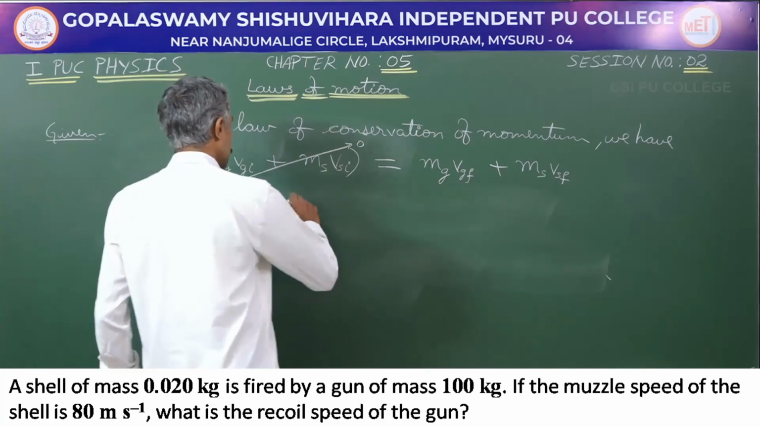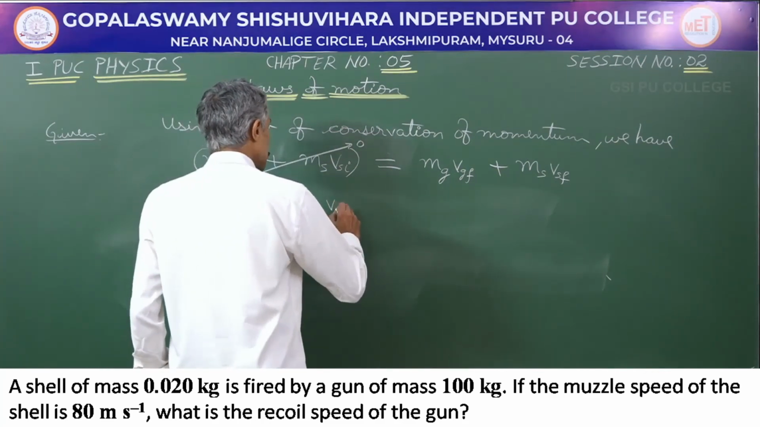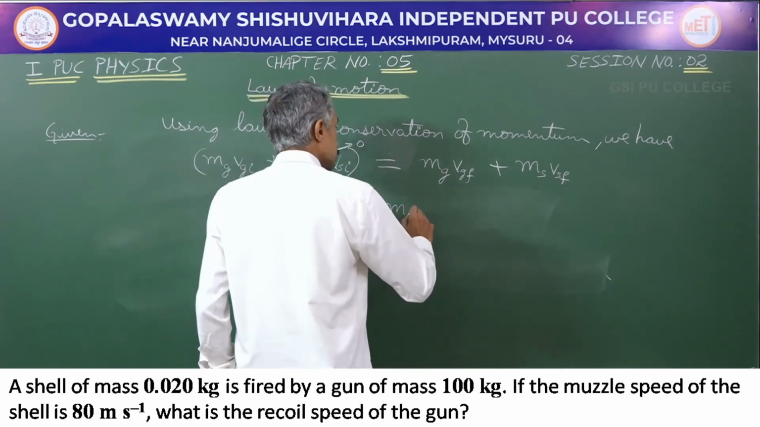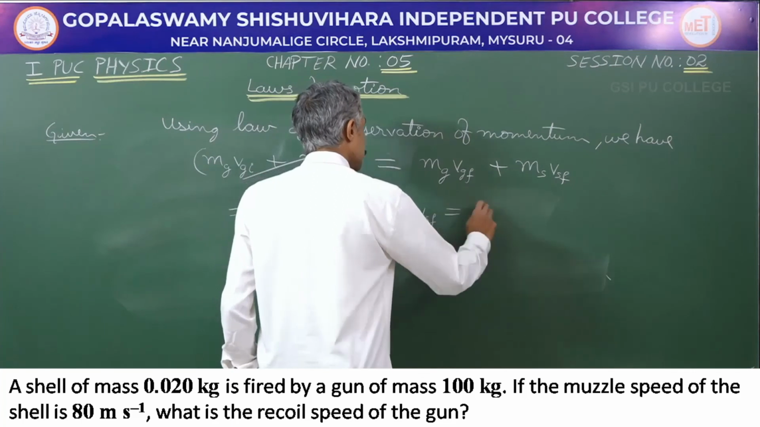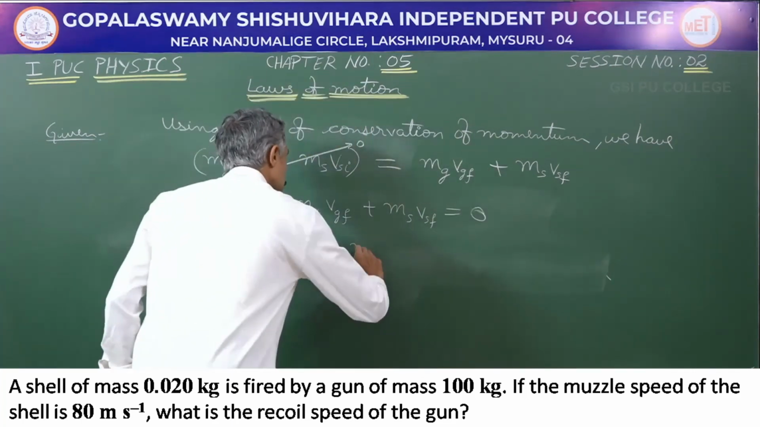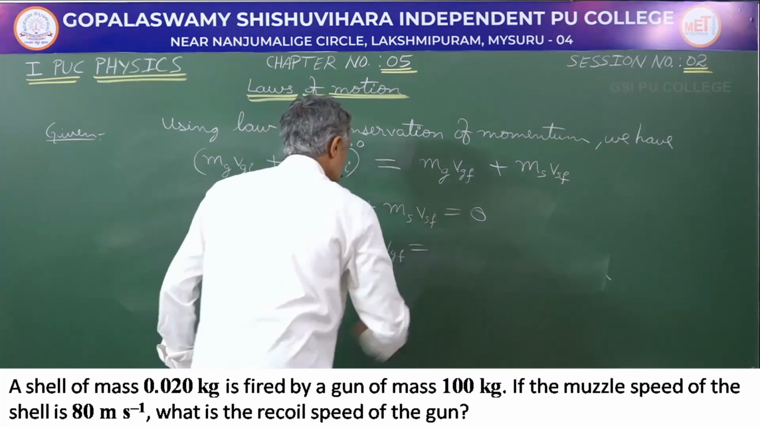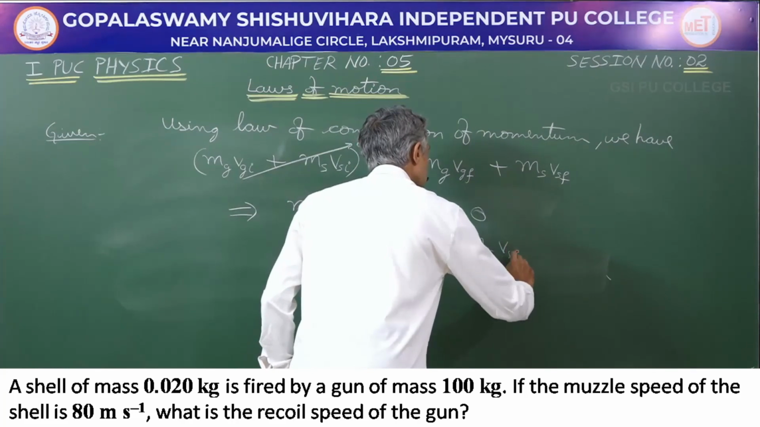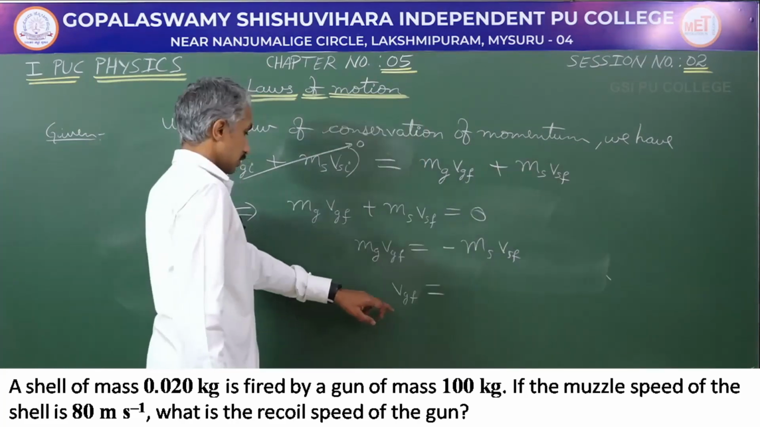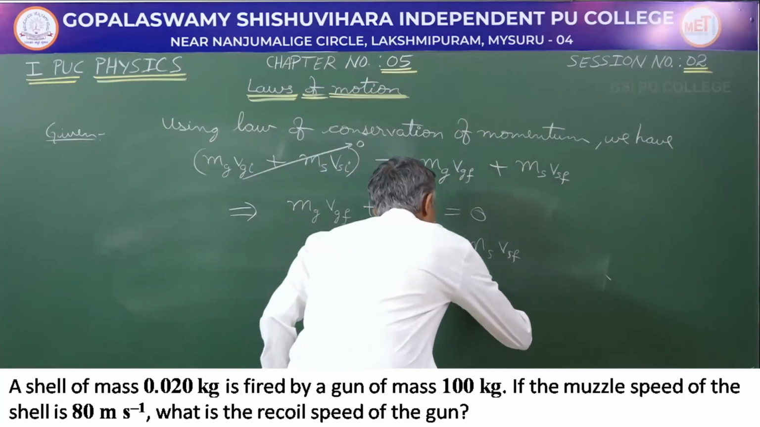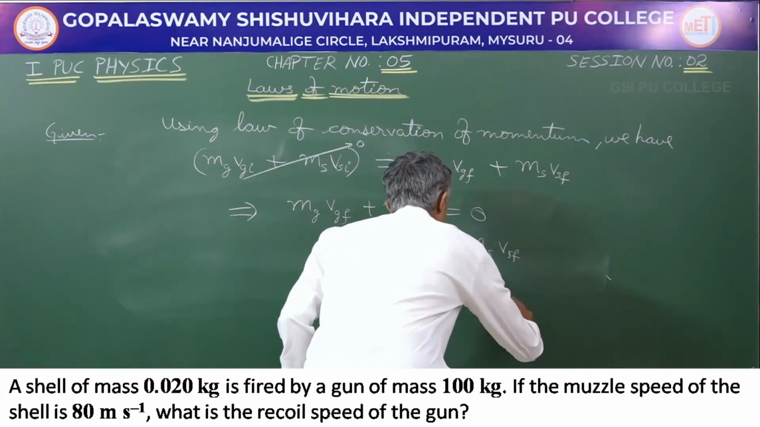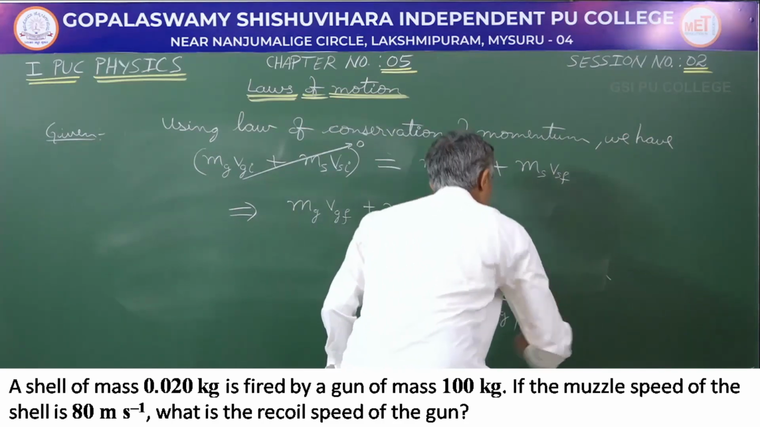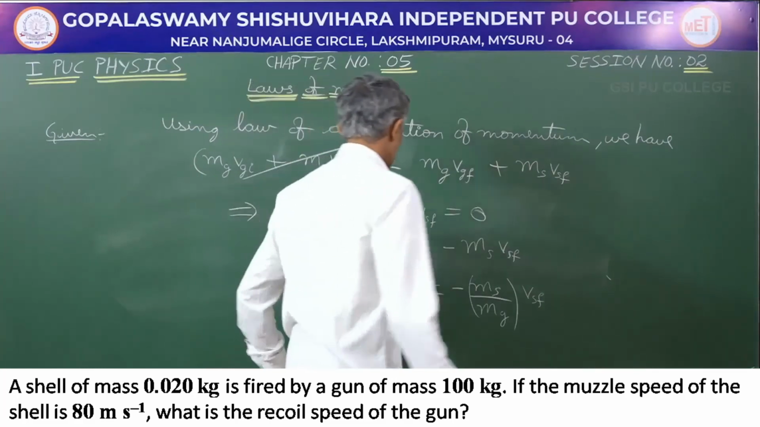So, which implies mg into Vgf plus ms into Vsf is equal to 0. Rearrange, mg Vgf is going to be equal to minus of ms into Vsf, and finally the recoil speed of the gun is going to be minus ms by mg into Vsf. So, let us note down the data.